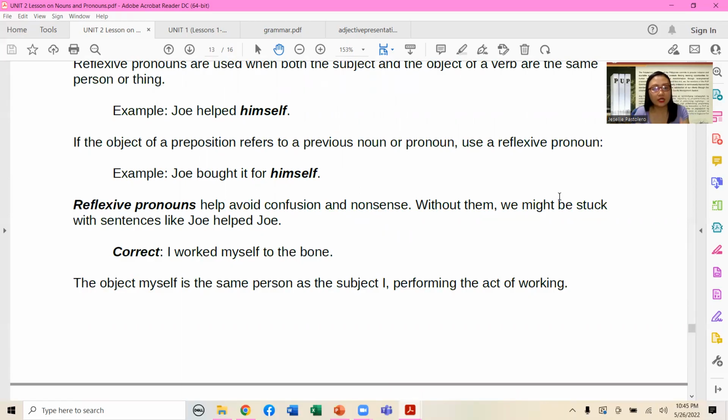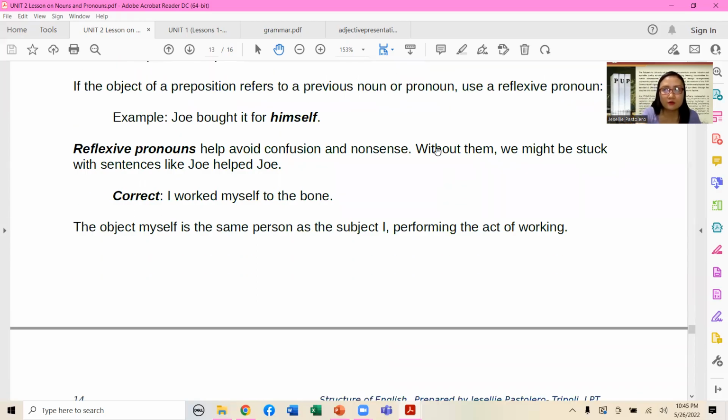Correct: I worked myself to the bone. That's a very unusual type of description. I work myself to the bone. The object myself is the same person as the subject I, performing the act of working.